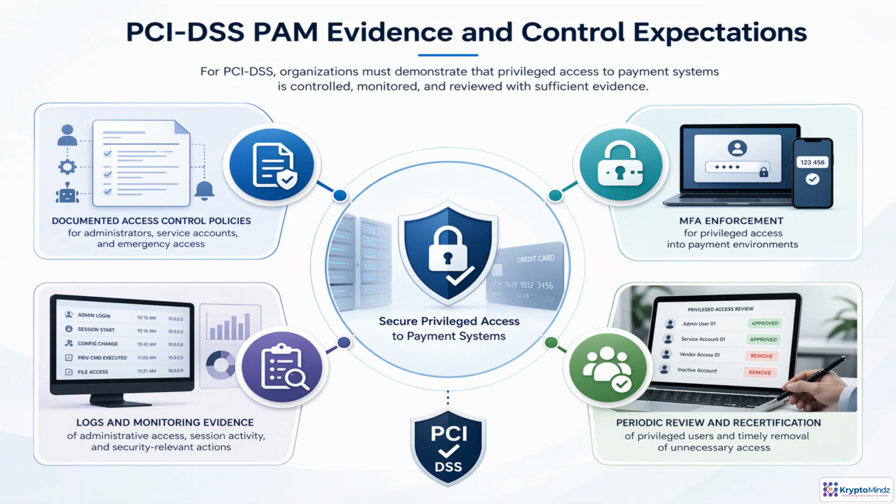The key mental model is traceability. Every privileged access risk should map to a control, an artifact, and an accountable team.